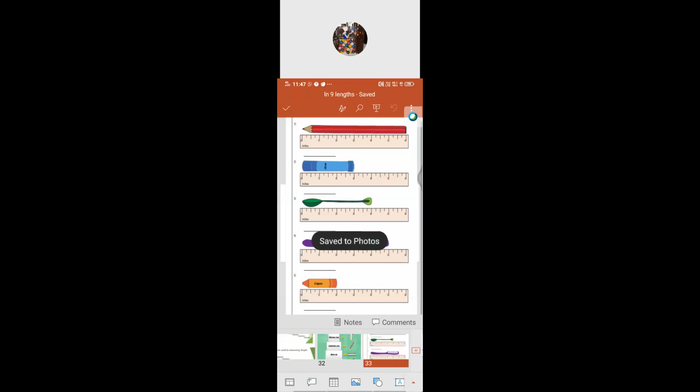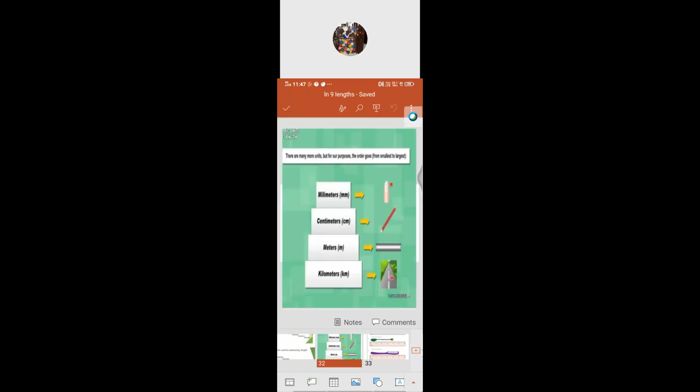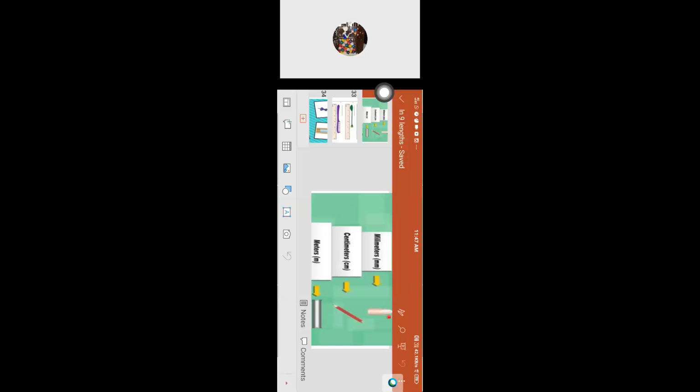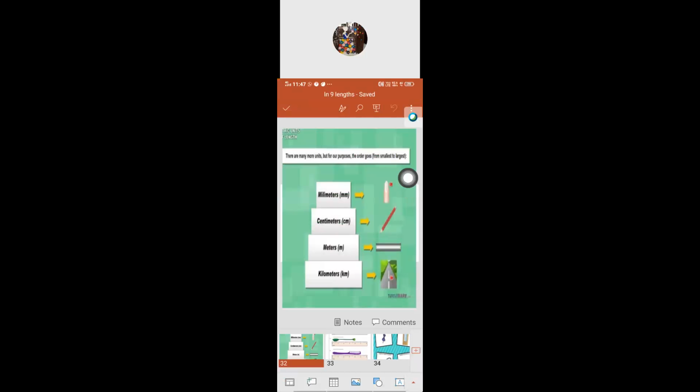By using the centimeter, we can measure smaller things like the length of a pencil, eraser, or pencil box. Both millimeter and centimeter can be used to measure the smallest objects like pencil, eraser and pencil box. Everything we can measure using centimeters.